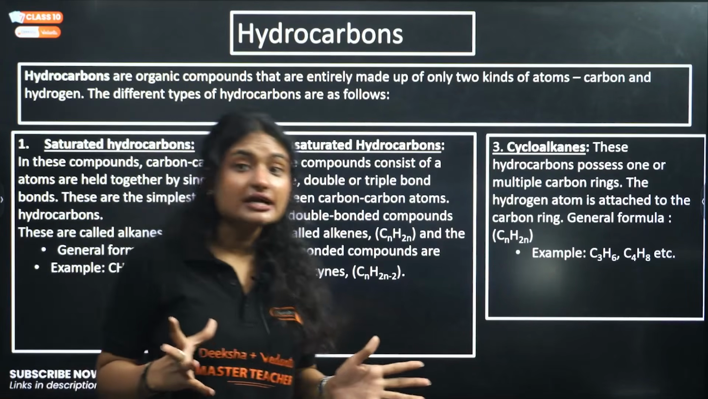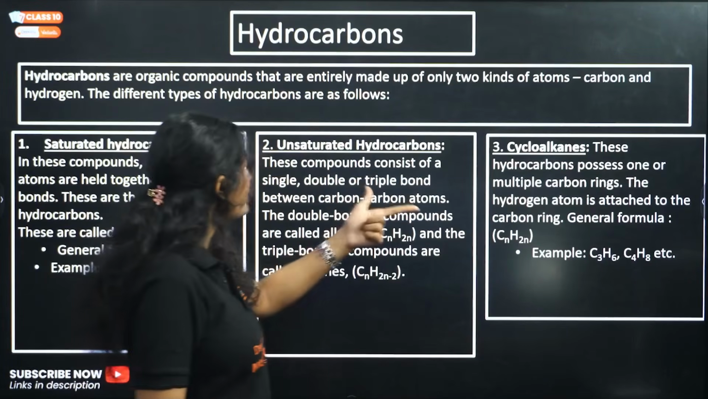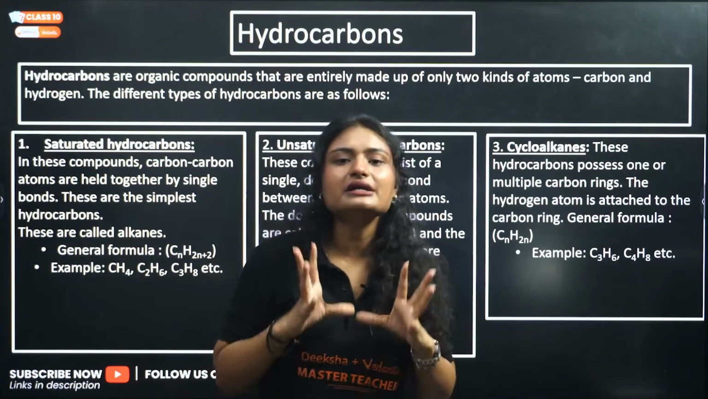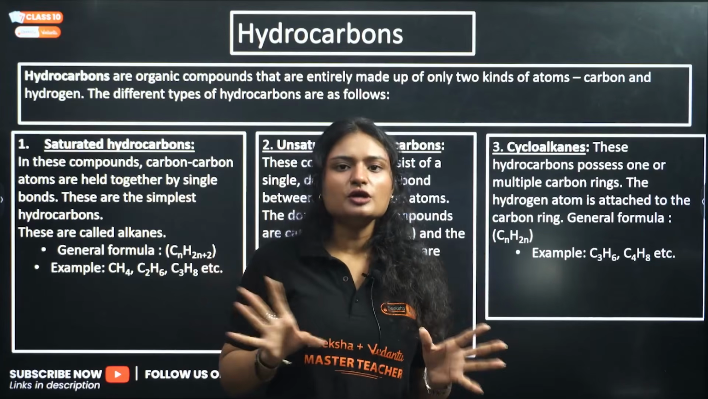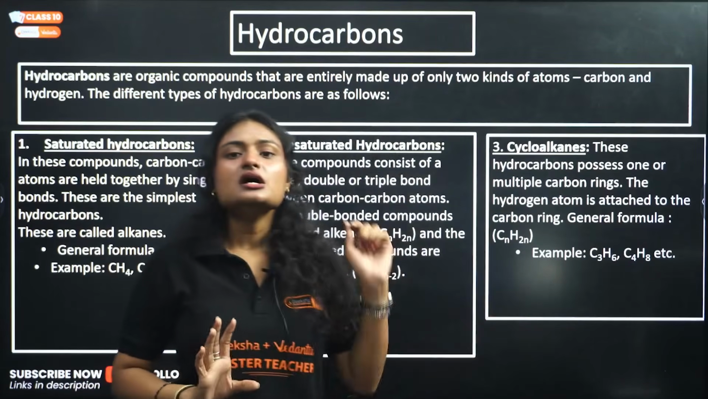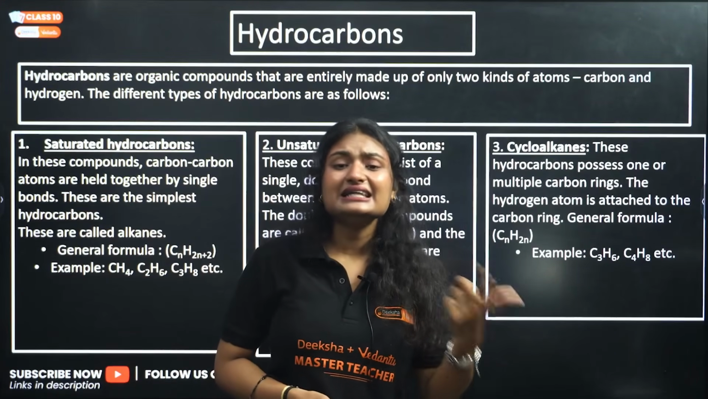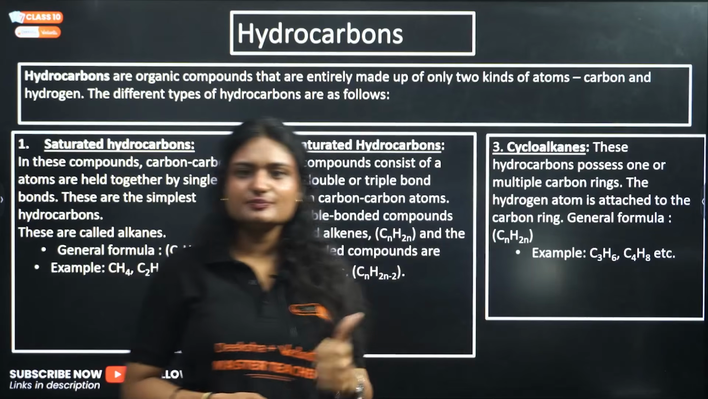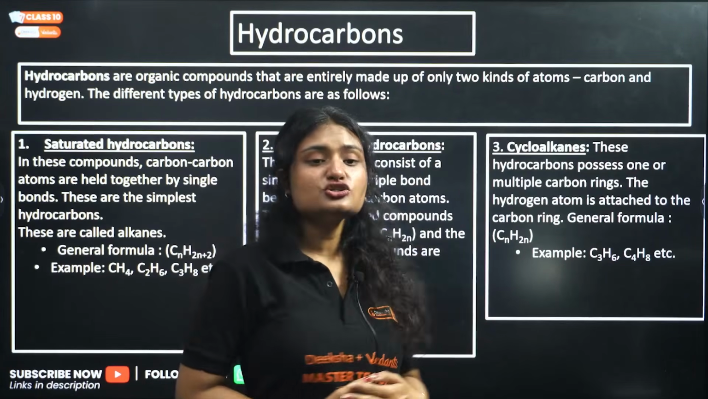Then we have unsaturated hydrocarbons. What are unsaturated hydrocarbons? Hydrocarbons that have double or triple bonds, right? They have at least one double or triple bond. They also have single bonds, but at least one double or triple bond is present in the compound. Those are called unsaturated compounds. Clear? For example, alkenes and alkynes. In alkenes you have the example ethene, and in alkynes you have ethyne.